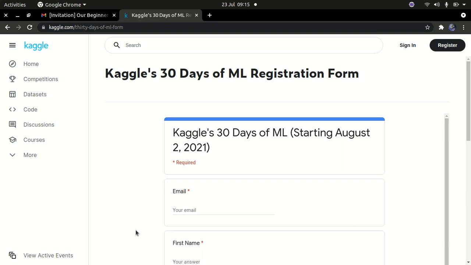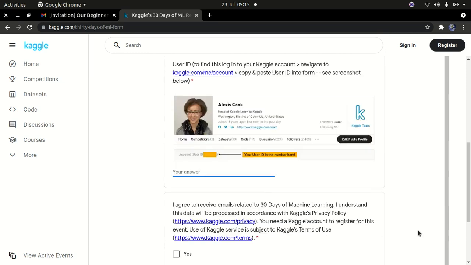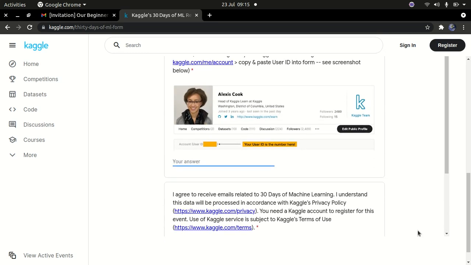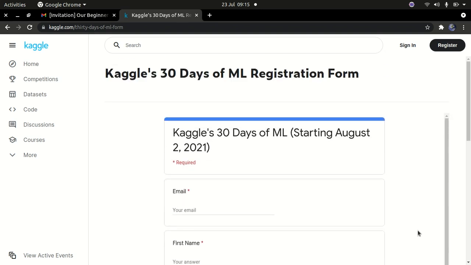If you want to begin with machine learning, data science, AI, and all these latest technologies, Kaggle is the best place to start, and this course is beginner friendly. Anyone who is an aspiring data scientist or a hobbyist who wants to get into machine learning and data science, this course is a great place to begin. Even if you're not interested in machine learning, just try the first few days. You may never know, you might just love machine learning instead.